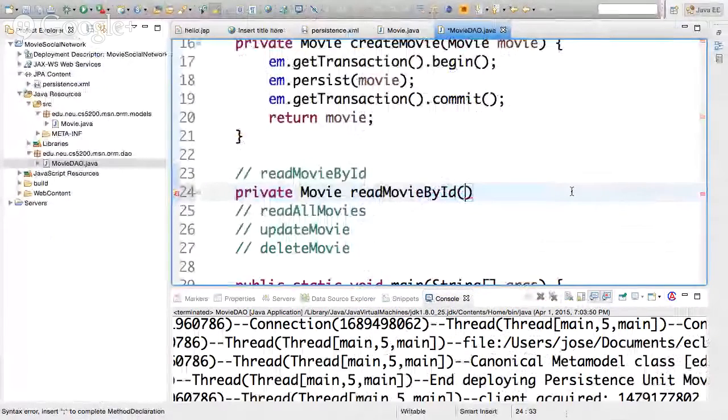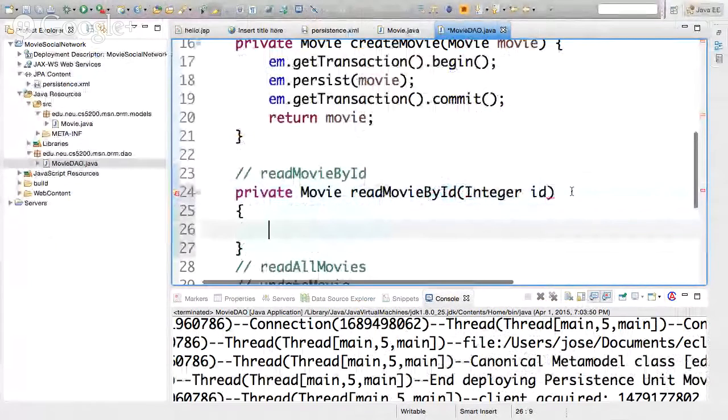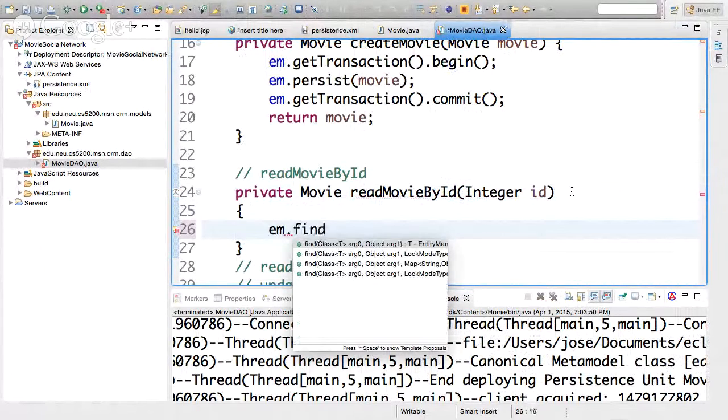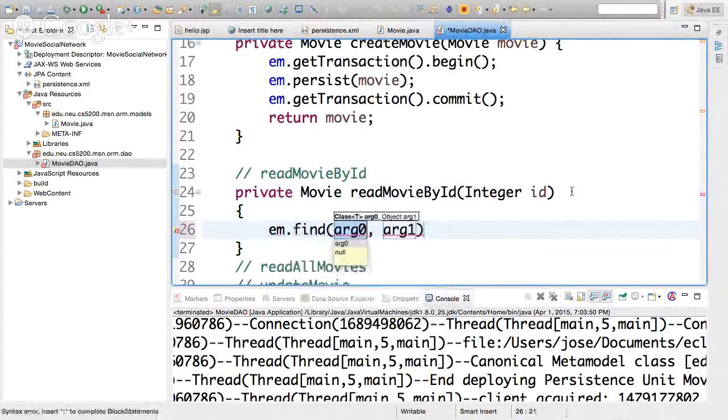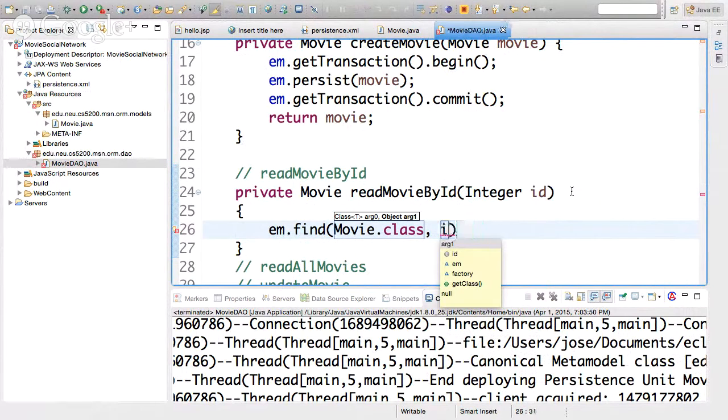To do this, we can say integer ID, and we can just say em dot find, Movie class, meaning I want you to instantiate an instance of movie and then populate it with whatever matches that ID, that primary key.